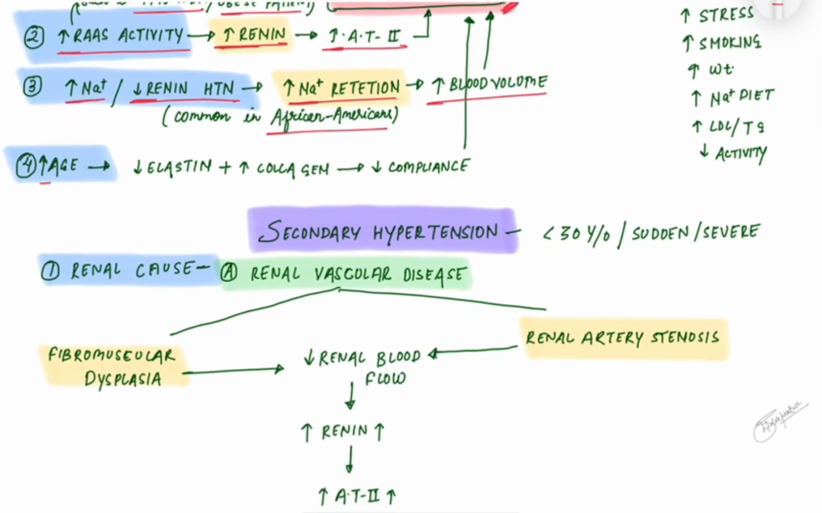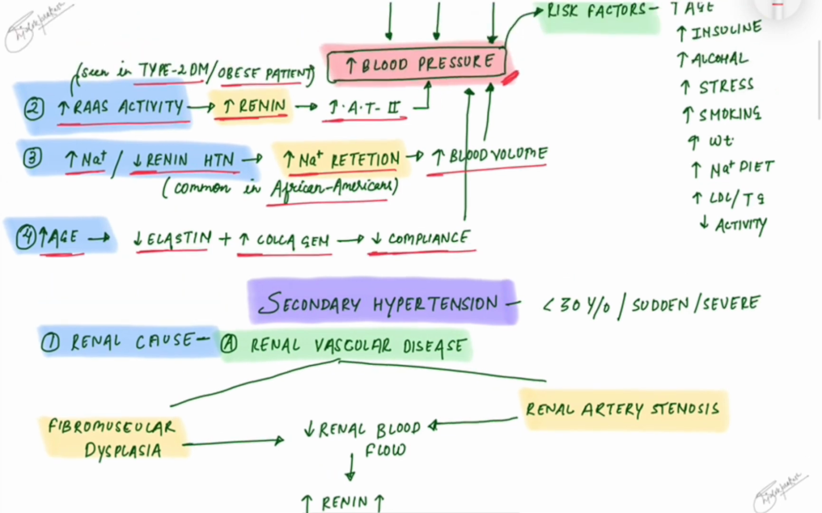Fourth is increasing age. Increasing age decreases the elastin and increases the collagen, which causes the loss of elasticity of the blood vessels and lowers the compliance of blood vessels, which increases the blood pressure.